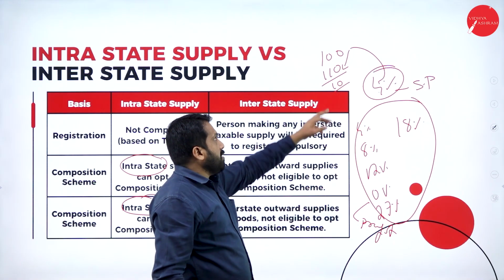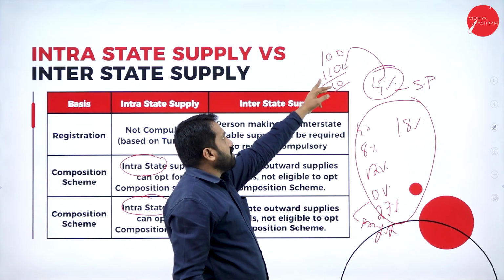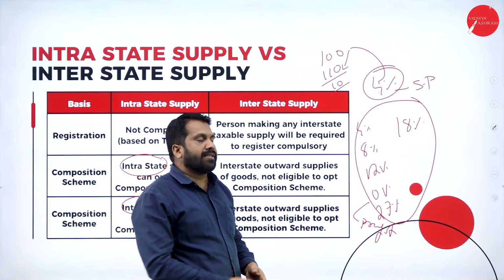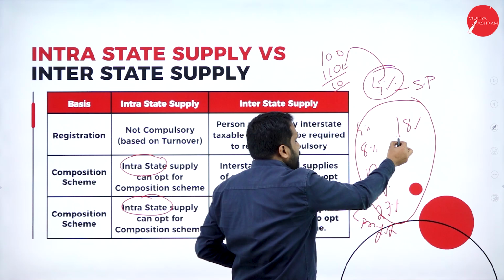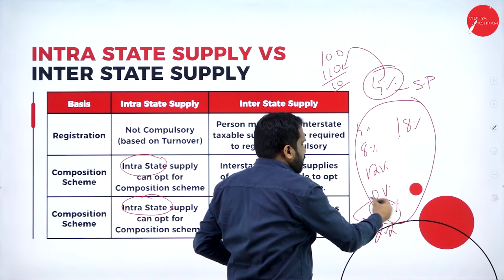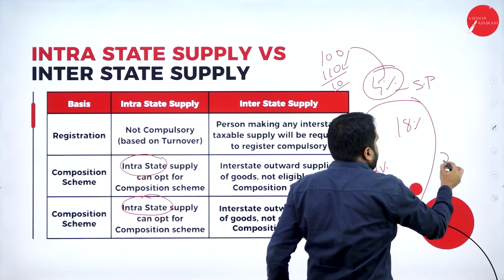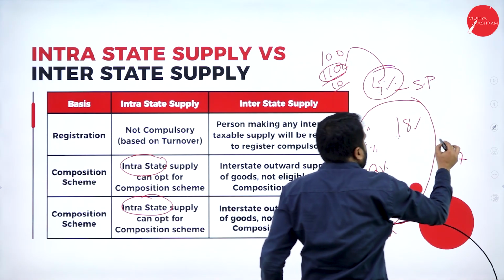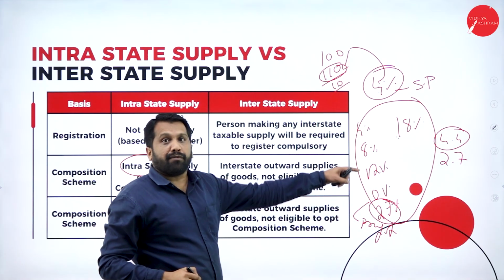Assume 18% on 10 rupees, you will get 1.8. Then 4% on 110, you will get 4.4, whichever is higher. Again, I'll repeat. On profit, if you calculate 18%, go with the highest percentage, 27%. 10 rupees into 27%, 2.7. 110 into 4%, you will get 4.4. Whichever is higher, 4.4 is higher.